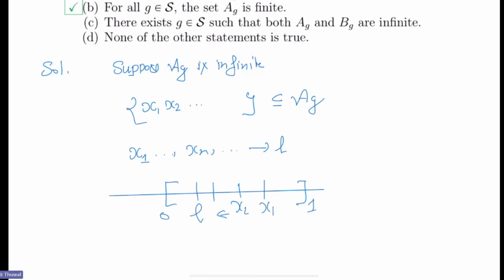Because what information do you have? You only have a sequence. It does not mean that it's monotonic. You have a sequence of zeros of g in the closed interval [0, 1], which converges. That comes from the compactness of [0, 1]. But why must it be monotonic? It might not be, but we can have a monotonic subsequence of zeros which converges to a point L. Say that it's monotonic decreasing. Can anyone tell me why?